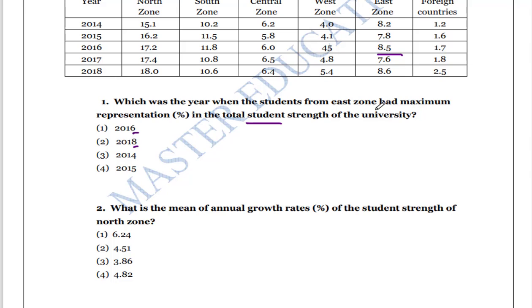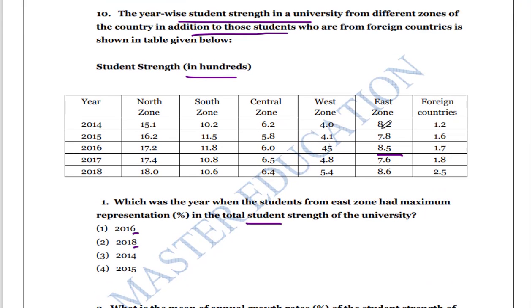First question, which was the year when the students from east zone had maximum representation of the total student strength of the university? So the total student strength, we have to identify by the addition of all these things. 15 plus 10 plus 25, 25 plus 10, that is 35, 35 plus 9, that is equal to 44, right? 44 and 2.2, 0.4, 0.6, 0.8, 0.9. 44.9 is the total students of 2014.